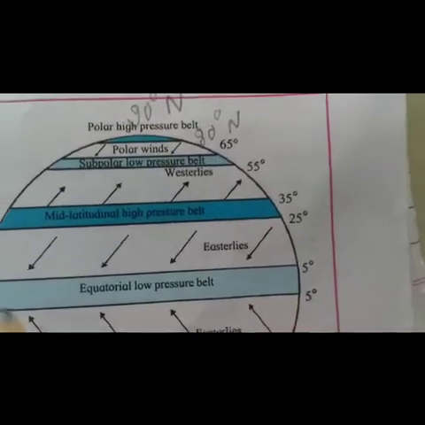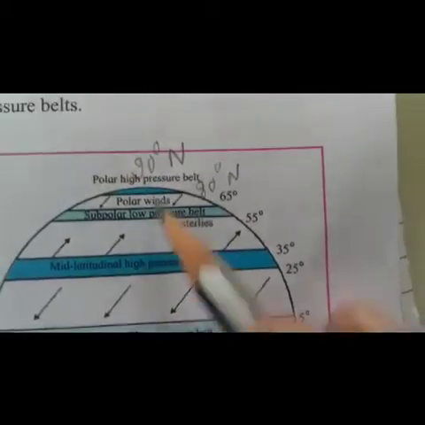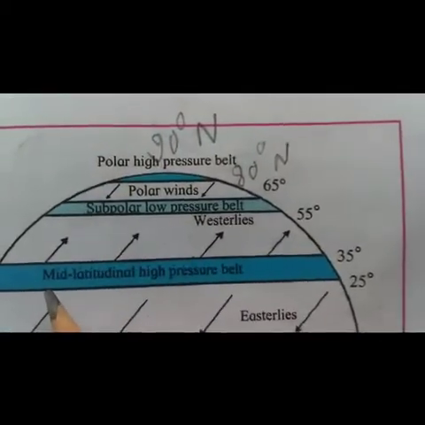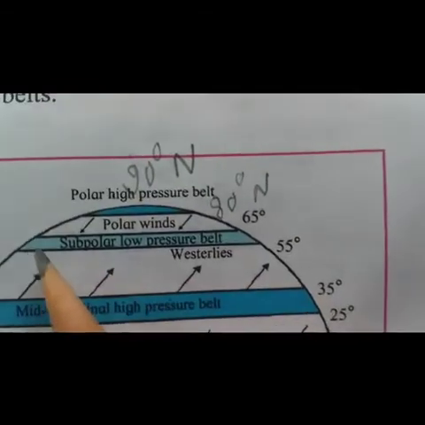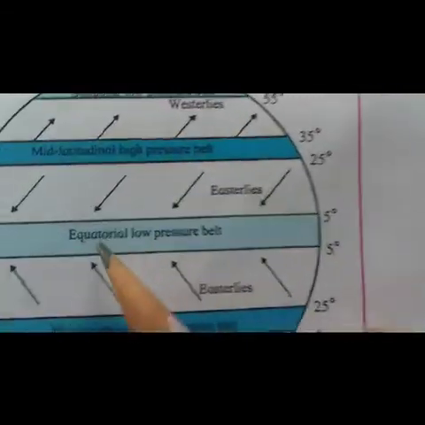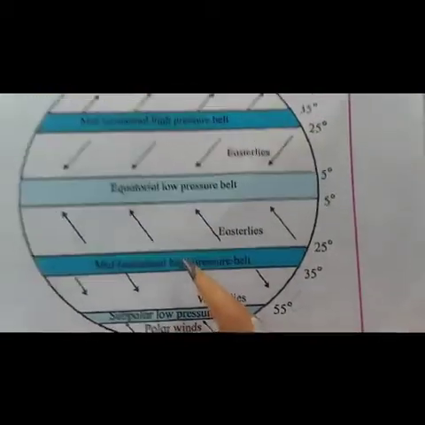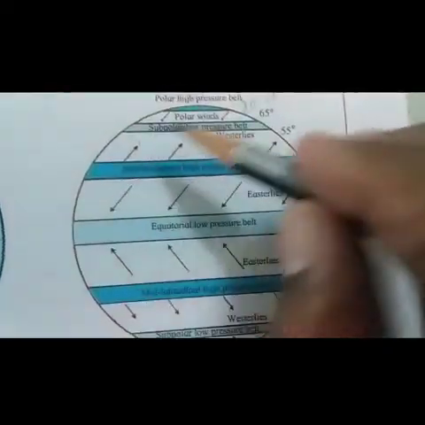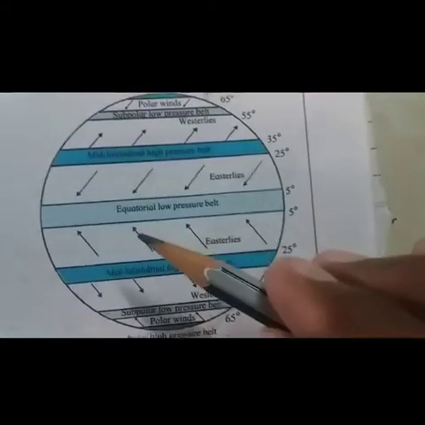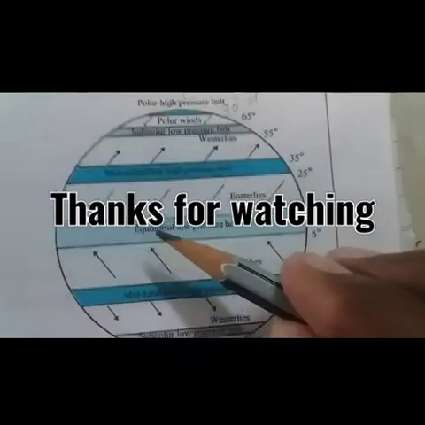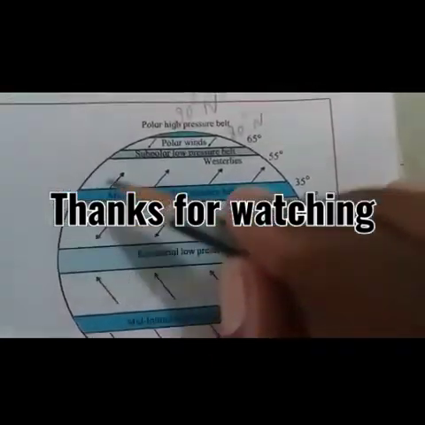Look at the formation of pressure belts from the equator to the North Pole: equatorial low pressure belt, mid-latitudinal high pressure belt, subpolar low pressure belt, polar high pressure belt. Similarly, these pressure belts are formed in the southern hemisphere. Thus, these pressure belts are formed on the Earth's surface alternatively. Next time, we will learn about how these pressure belts are formed on the surface of the Earth.